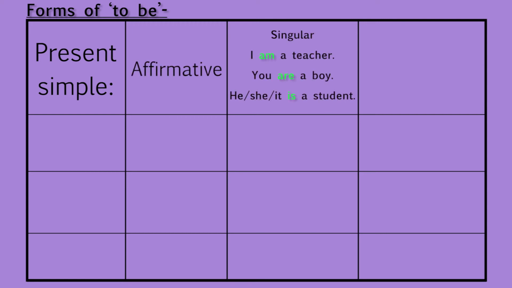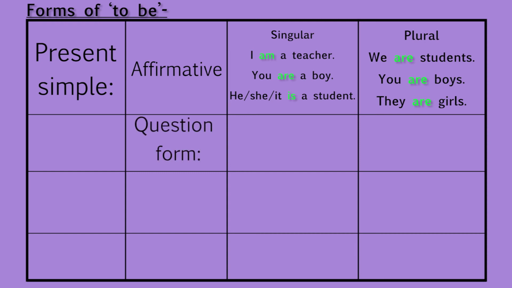Present simple tense. Affirmative sentence. Singular: I am a teacher. You are a boy. He is a student. In plural: we are students. You are boys. They are girls.